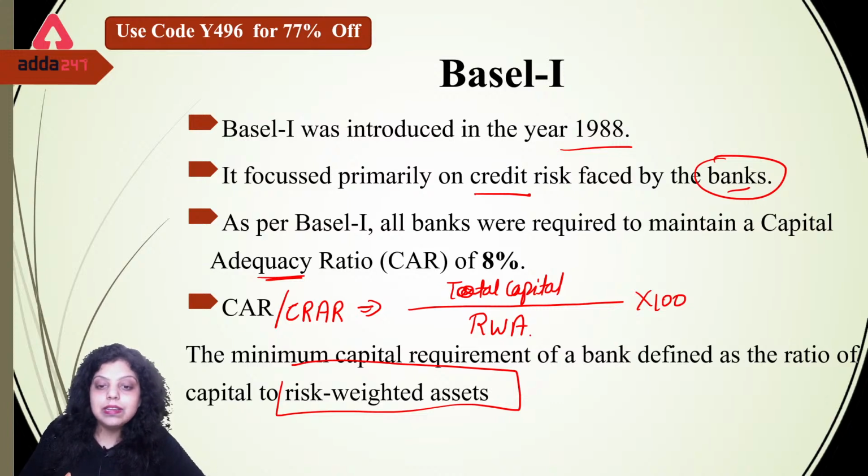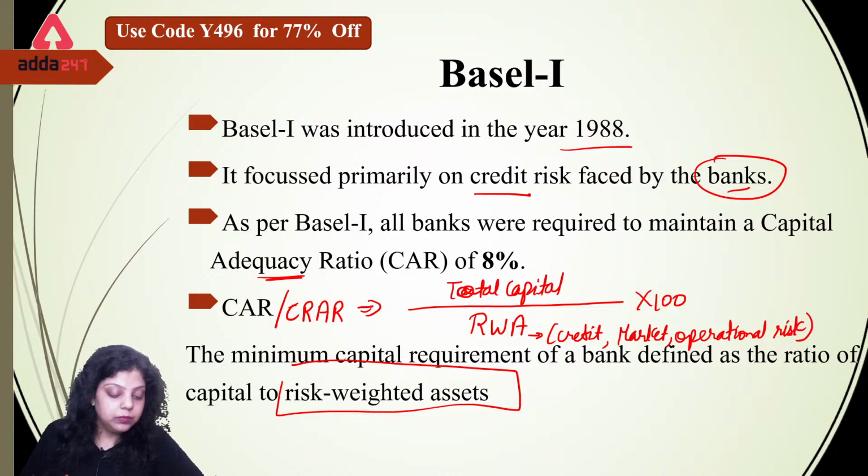Now this risk weighted asset covers three types of risk: first is credit risk, second is market risk, and third is operational risk. These three types of risk will be covered under the risk weighted assets. Okay. Now this was Basel 1.